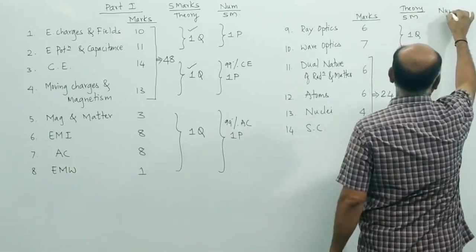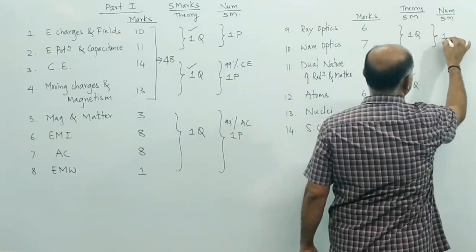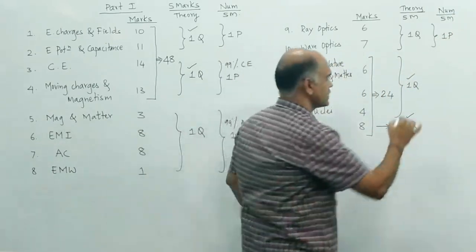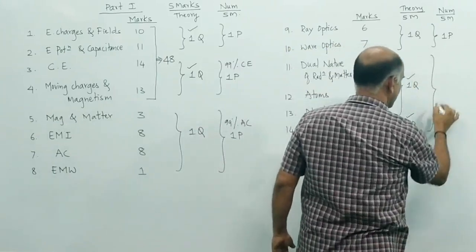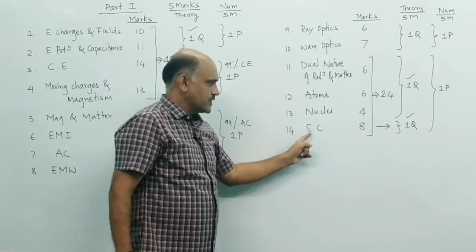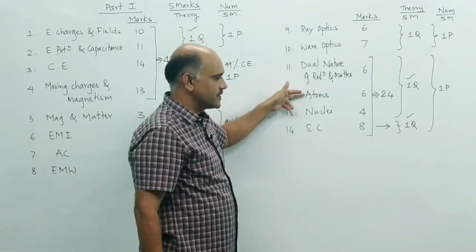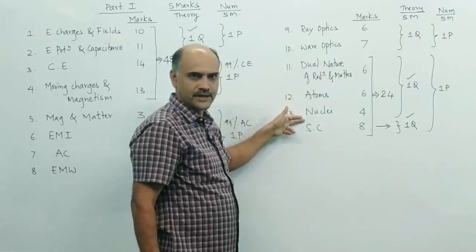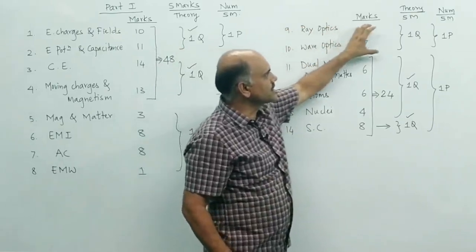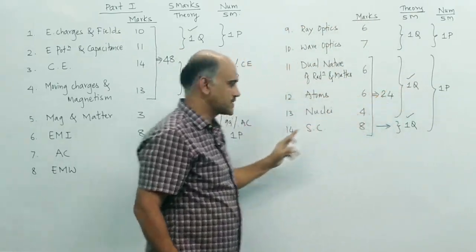If you come to the second part book, you will have one problem, if I take numerical, that is 5 marks. From optics you will get one numerical, and from the remaining topics you will have one numerical. As you know, in semiconductors you don't have numerical. So either it may be from dual nature, atom or nuclei.